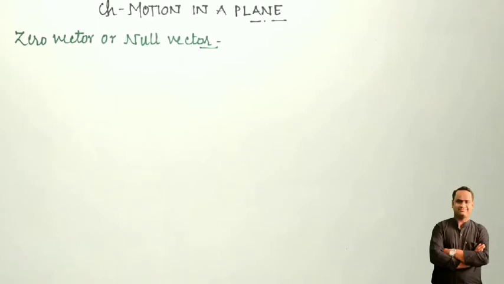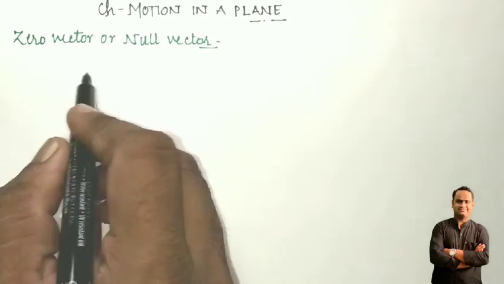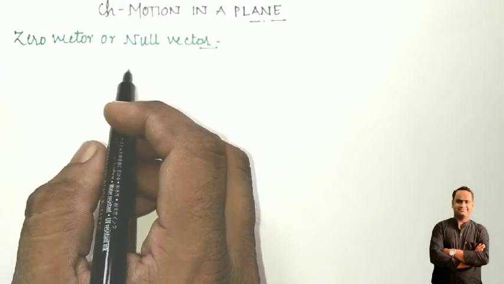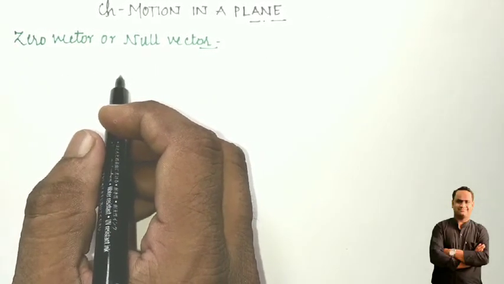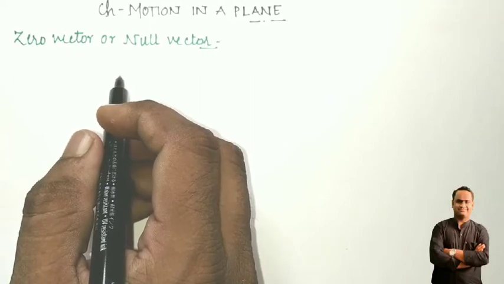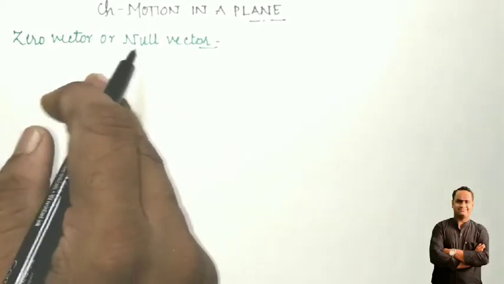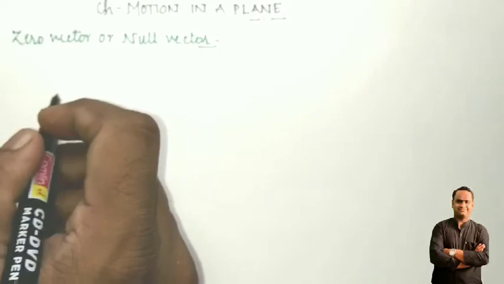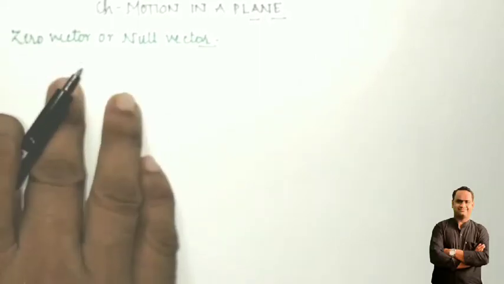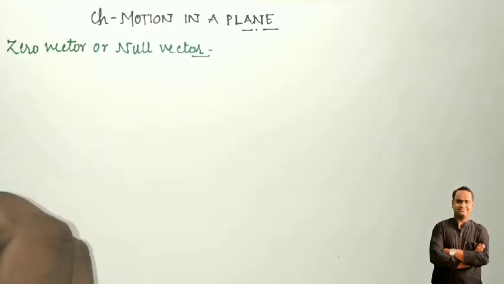Now I am going to describe the null vector. What do we mean by the null vector or zero vector? Before stating about equal vectors, how can we define the equal vectors or null vector? If vectors are equal, then their difference will be zero.